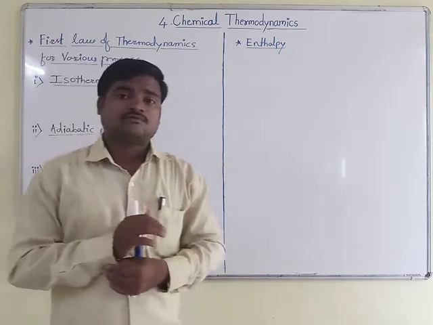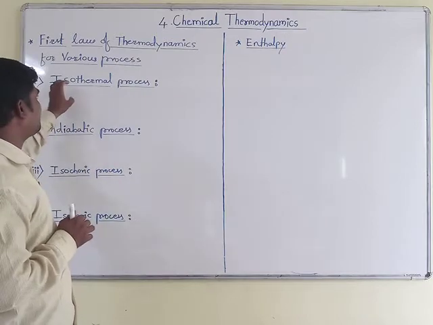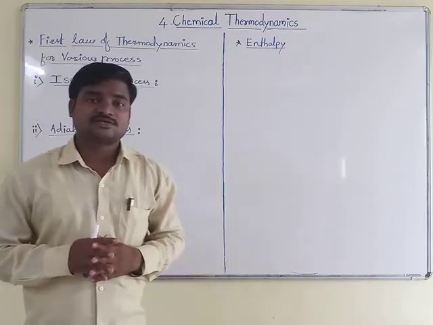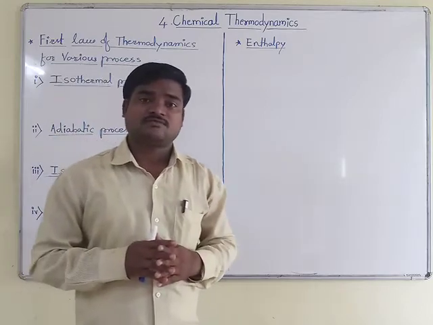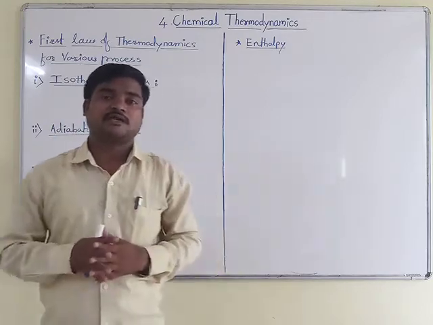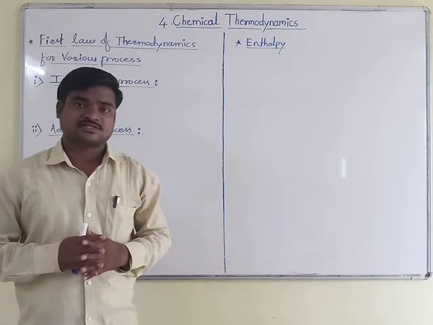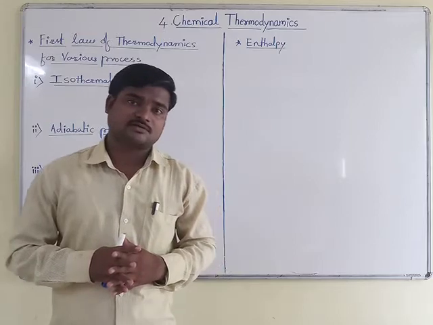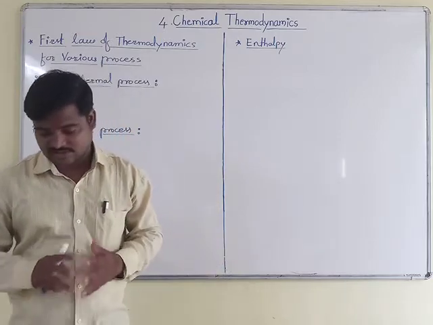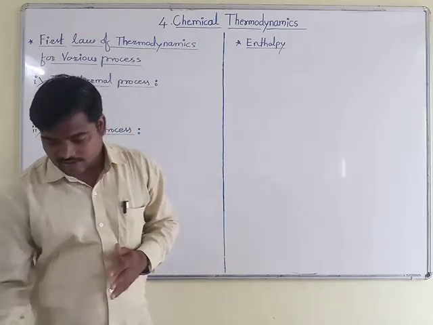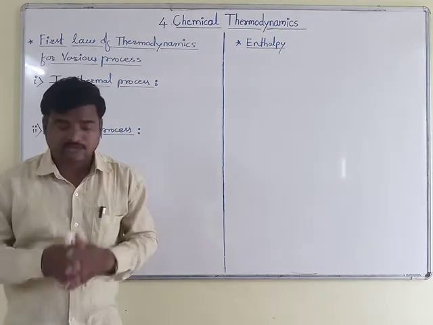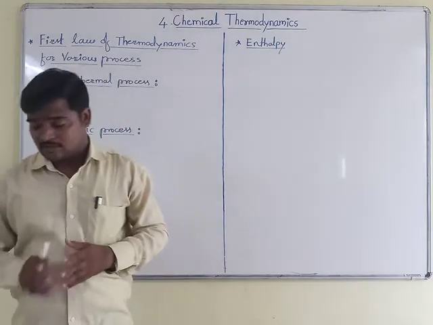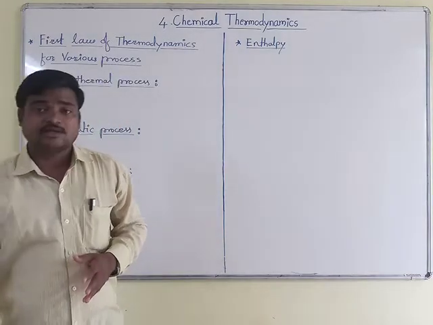Okay. First of all we will discuss what is meant by an isothermal process. An isothermal process is one in which the temperature of the system, or the reaction where we are carrying out the process, remains constant.